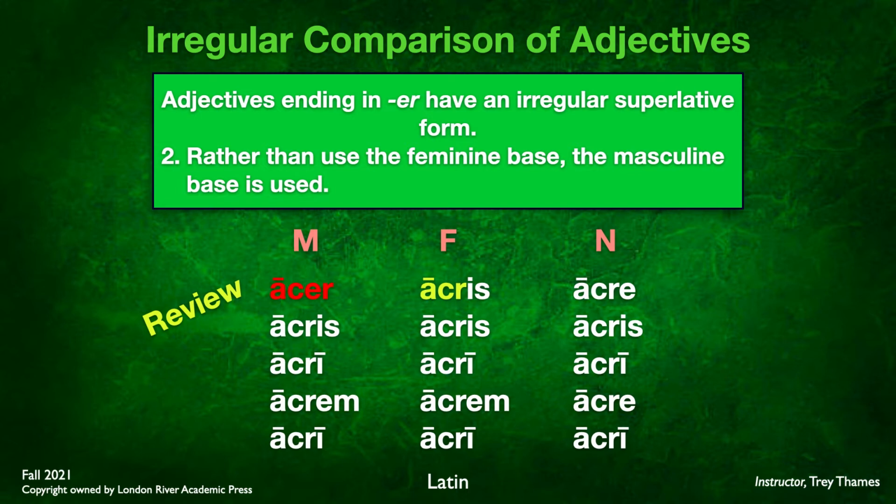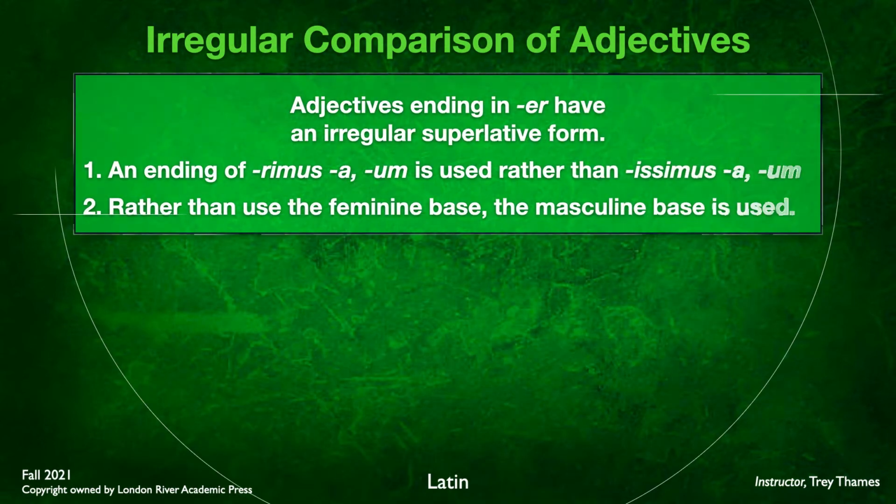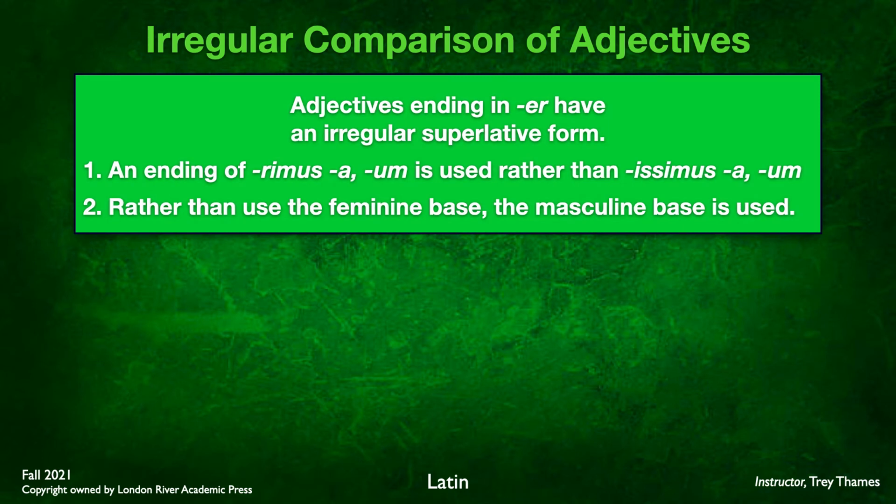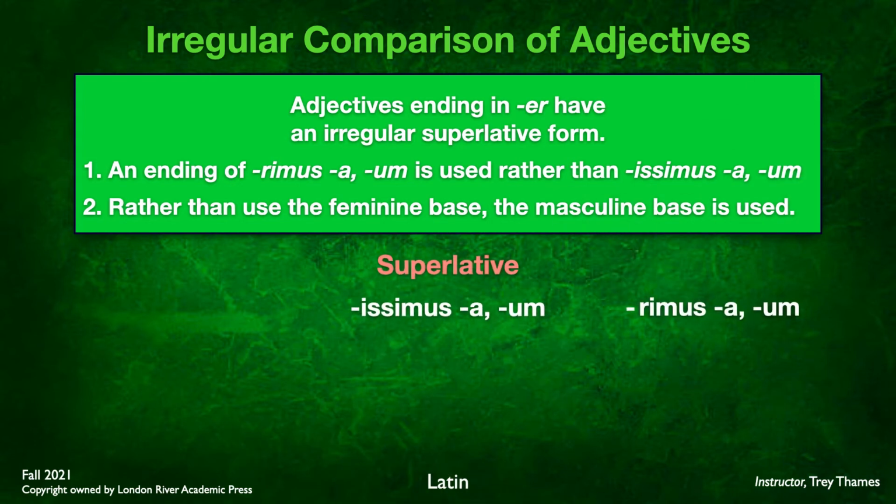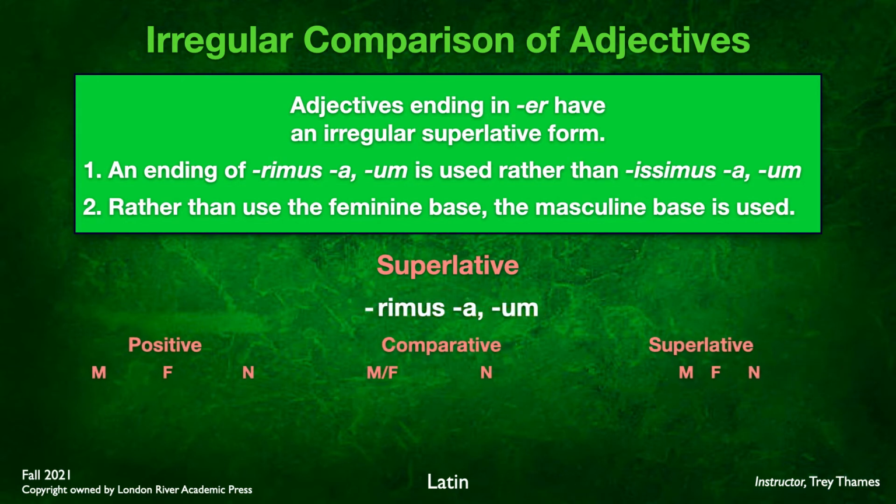Now, what we're learning here, this was just a quick review, is that in order to form the superlative of these er adjectives, we're not going to use the feminine base. It's the masculine base that we will use to form the superlative. So let's do a quick review of both of these 2 points. Adjectives ending in er will have rimus as the ending in the superlative rather than issimus. Here we have issimus, a, um, the superlative ending, being replaced by rimus, a, um, so that's point number 1. Let's put it together here with liber, libera, liberum.